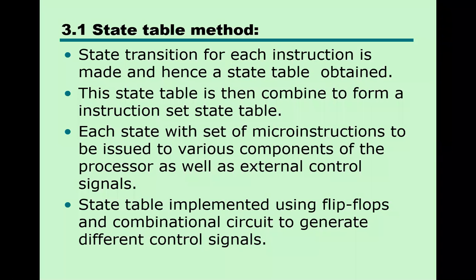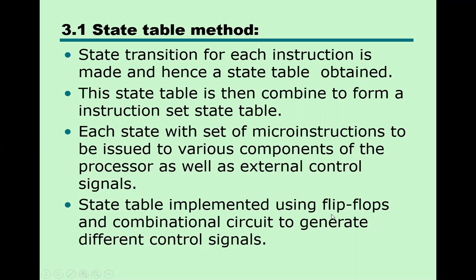So one state has multiple control signals, and this state table is then combined to form an instruction set state table. Each state has a set of micro instructions to be issued to various components of the processor as well as external control signals.